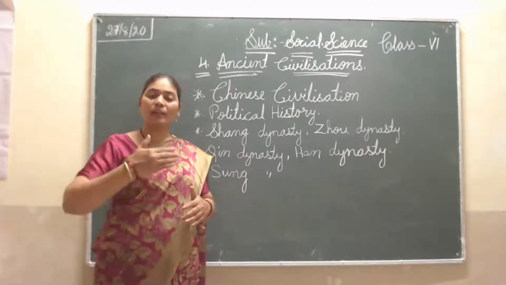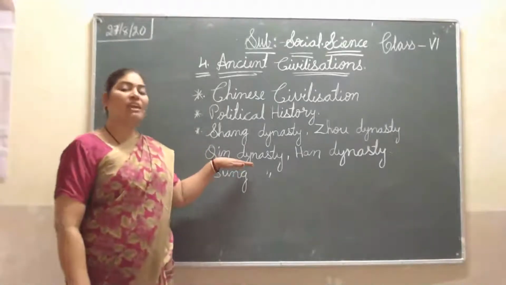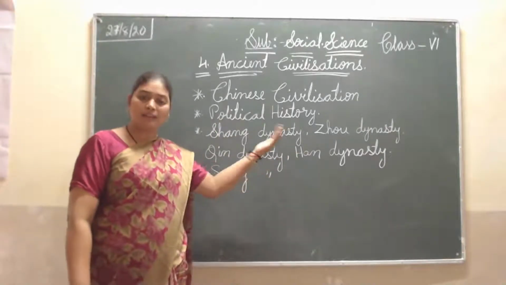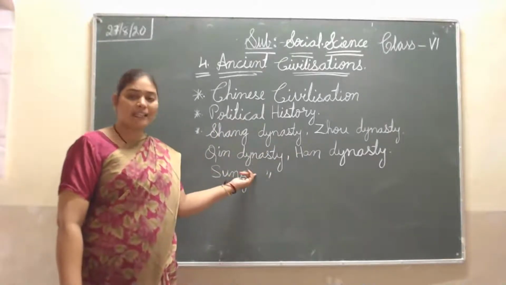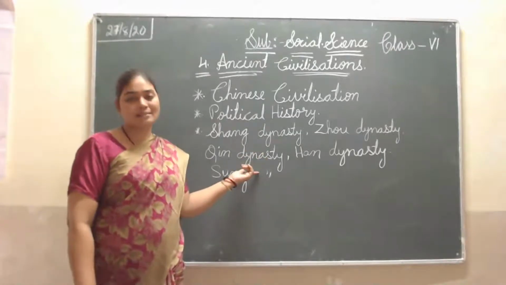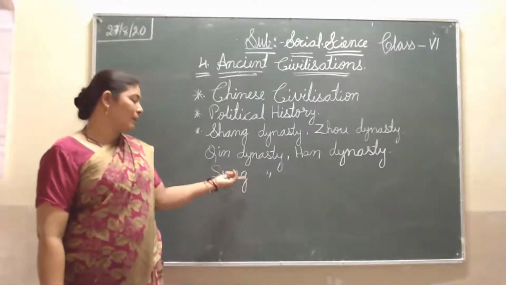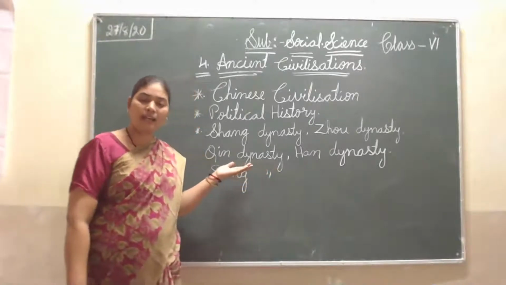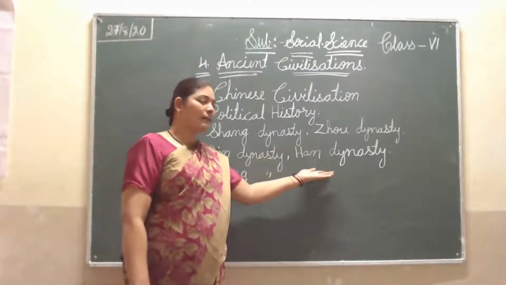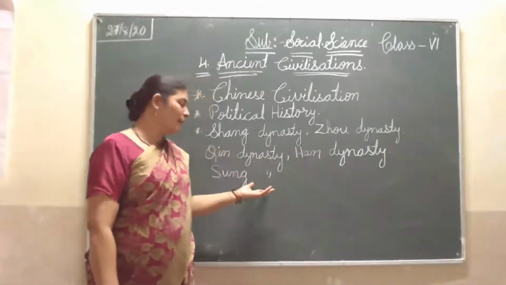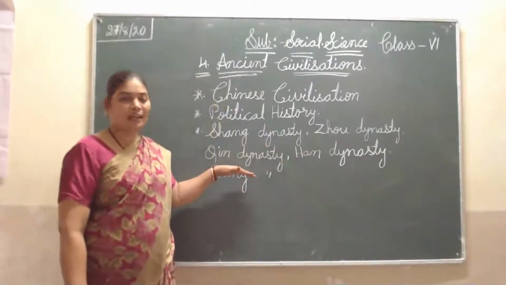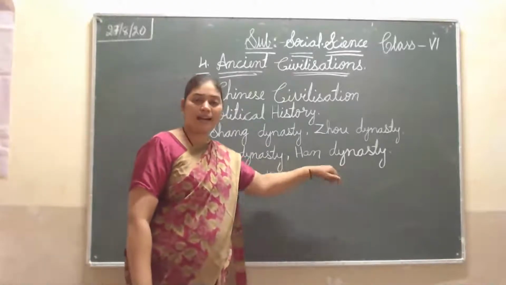But slowly, when a weak king came, other dynasty kings defeated them, attacked them and occupied the dynasty. The same thing happened here. The Qin dynasty also had a weak king at that time. Then the Han dynasty king attacked and occupied it, stopped the Qin dynasty, and the Han dynasty started ruling.